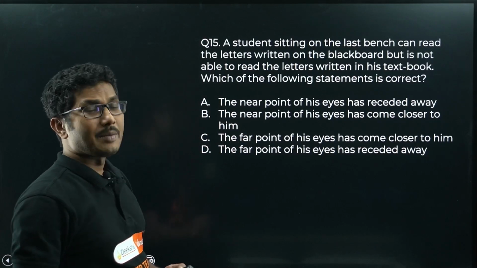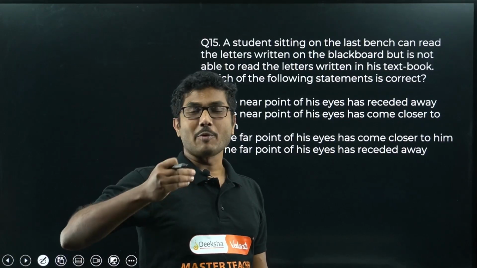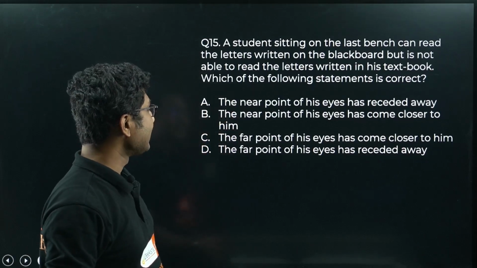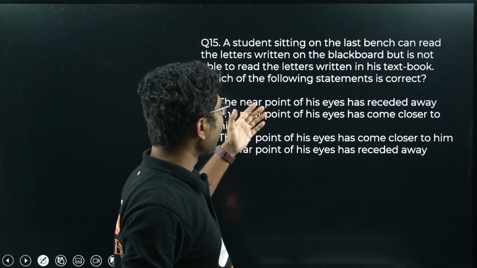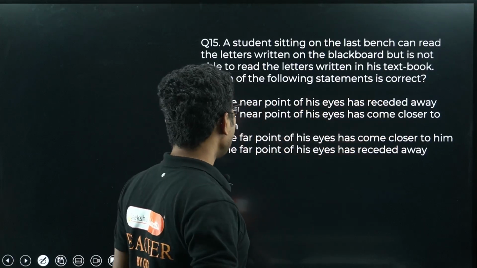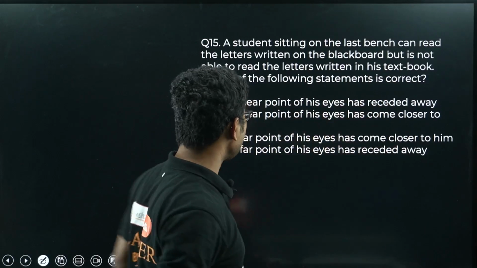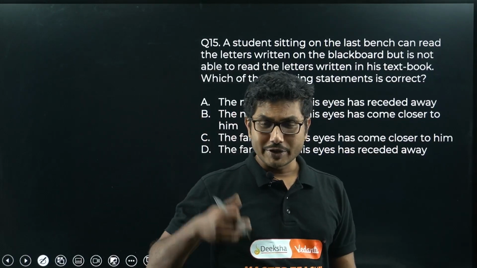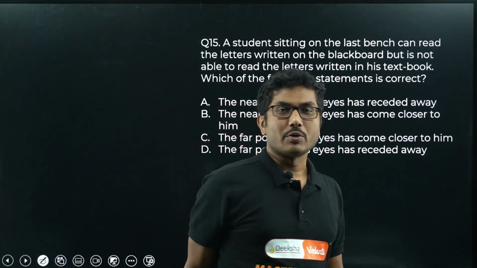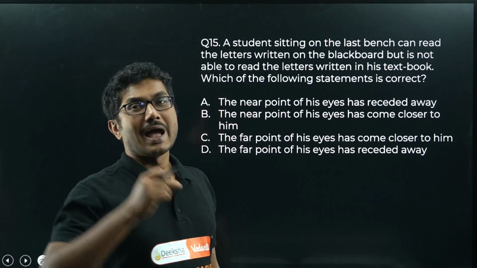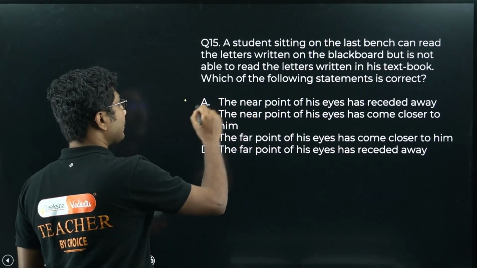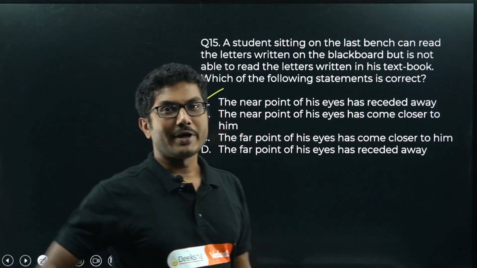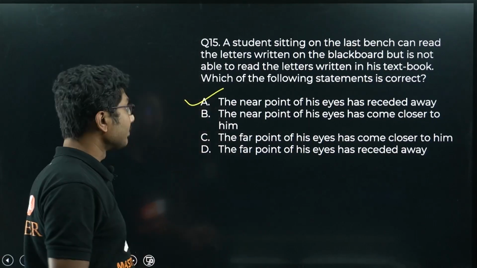Okay, and hypermetropia occurs when the near point is moved back. So the correct answer to this is, let's see the options. The near point of this eye has receded away. The far point, obviously this is not related to far point, it is related to near point, and near point has gone to a distance, that means near point has receded away. So answer is option A. Again, option A is the correct answer. So near point has receded away.